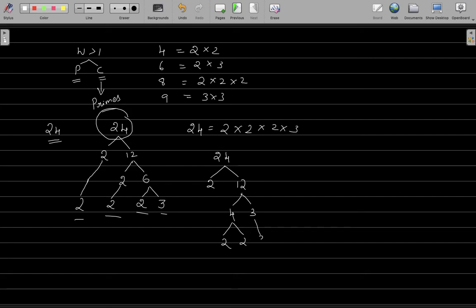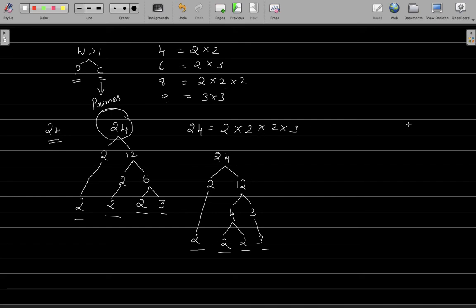Let me just bring down this 3 here. Now 24 again, in this case also I am able to write it as 2 times 2 times 2 times 3. So in any way you represent your factors, the final way of representing the prime factors is always unique, and you can say that this number 24 is expressed as product of its prime numbers here.